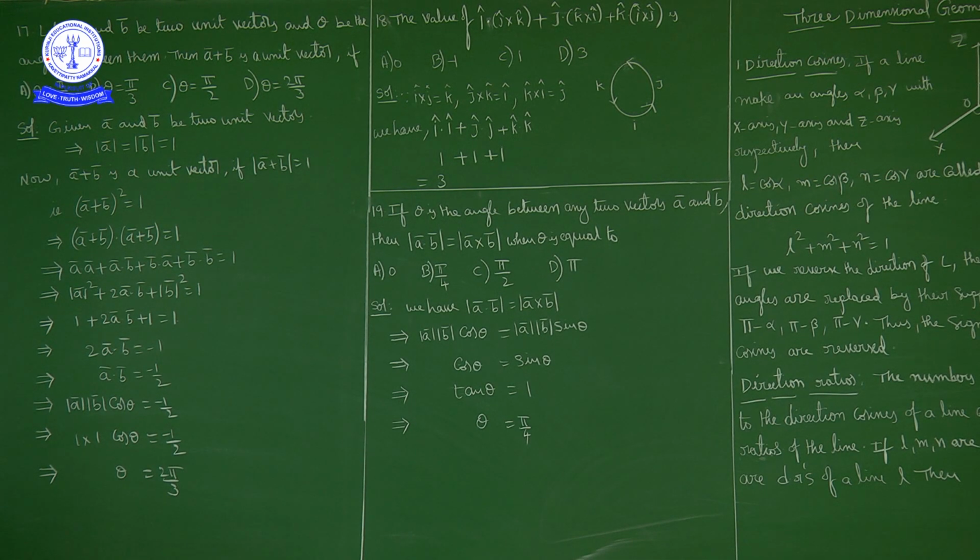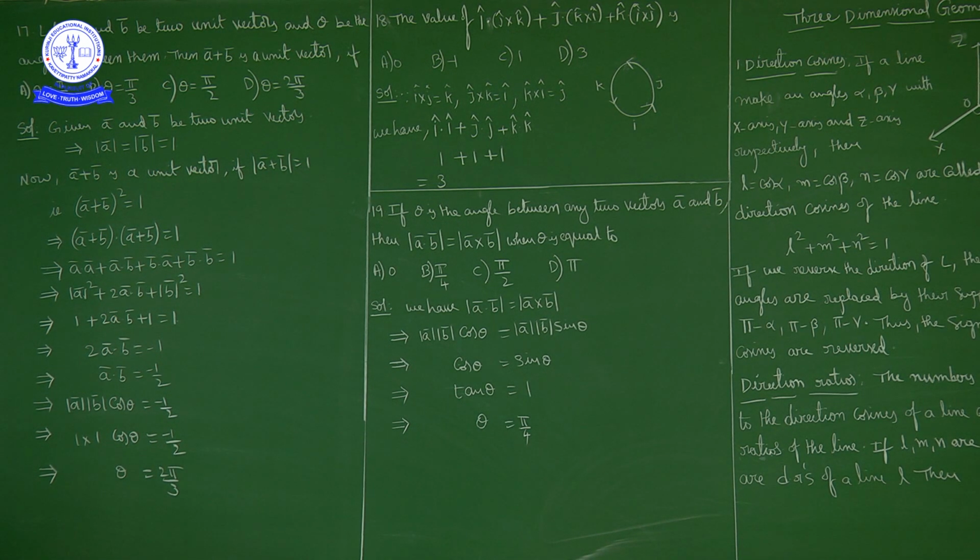Hello students, we are discussing the vector concept, discussing the miscellaneous exercise. Last three problems in this chapter. First of all, question number 17. Let a bar and b bar be two unit vectors and theta be the angle between them.